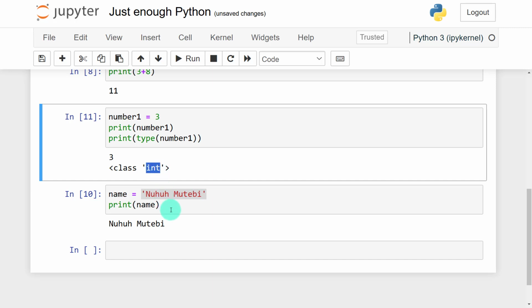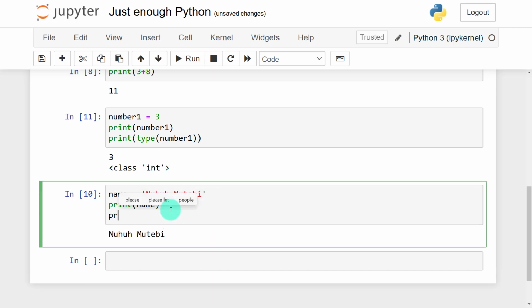Int stands for integer. Now if I'm to go ahead and print the type of name, what I'm doing is simple. So I am printing. Now print, the syntax is, once you write print, it is followed by brackets. Now in here I want to get the type of name, so I'll print type, and in brackets of type I'll put name.